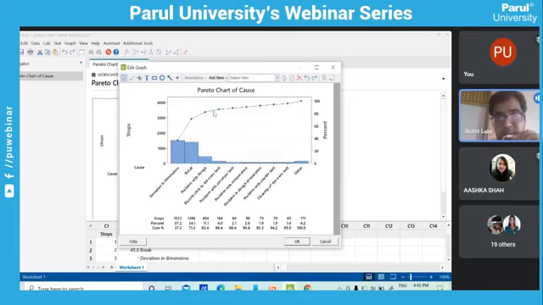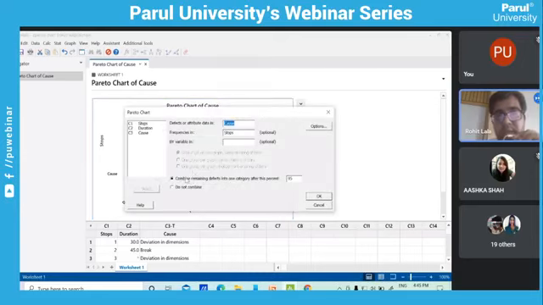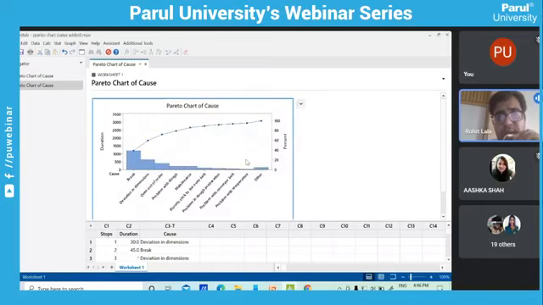In the same way, this was on the basis of the stops, the number of stops or counts. Suppose I want to analyze it on the basis of duration. The same thing, in Minitab you have the option. When you click it, the last step would be run again. Now here you just replace stops with duration, and when you click OK, you will have a different graph.